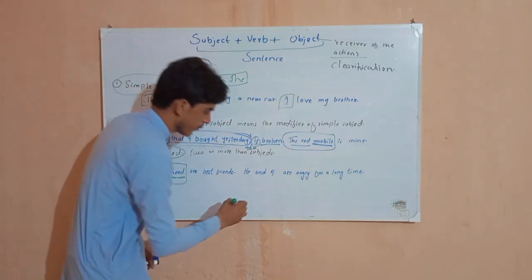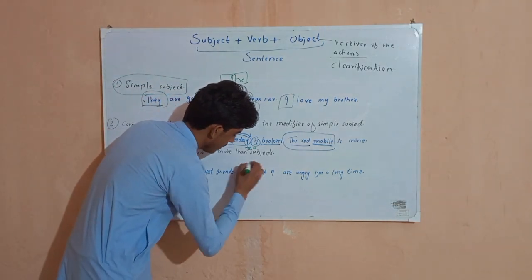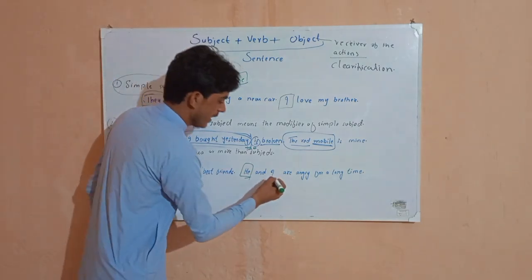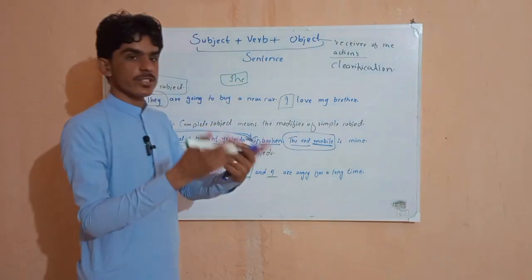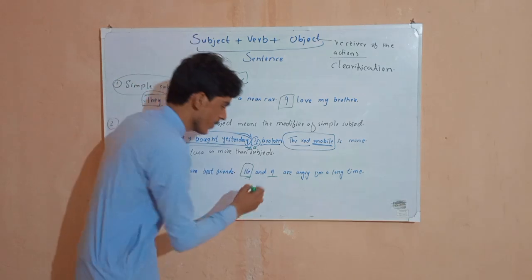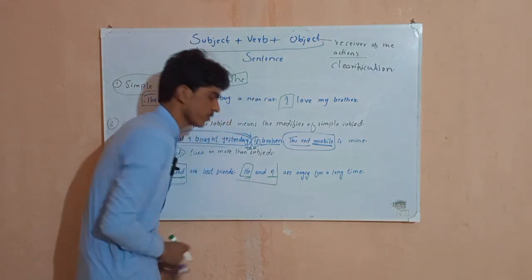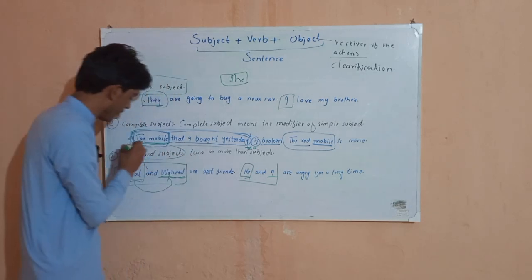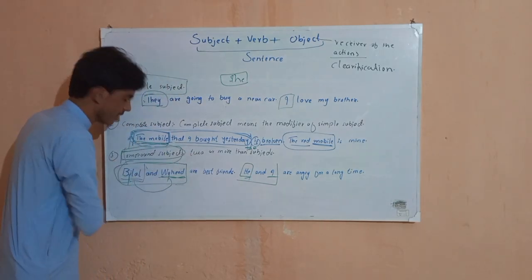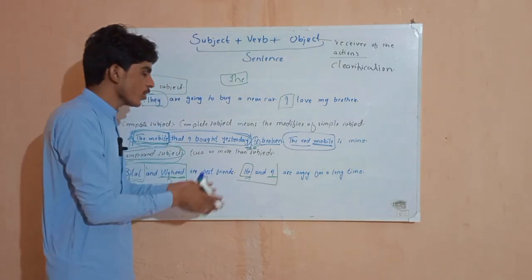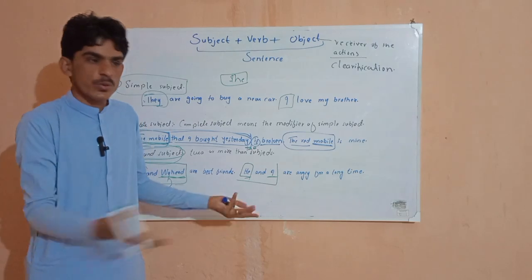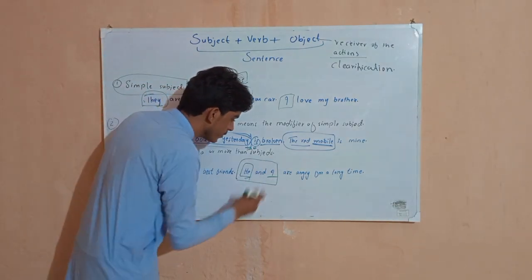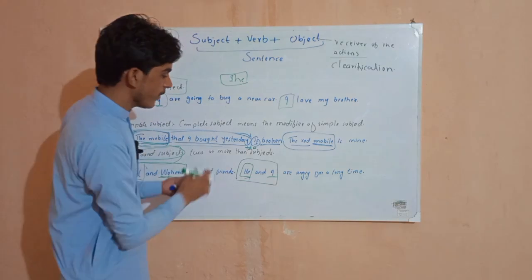Take the example of this one. He is simply our subject pronoun. He, I, again it is our subject pronoun. In this sentence two subjects are coming, and these are called compound subjects. A compound subject means two or more than two subjects together. So one thing should be in our mind.